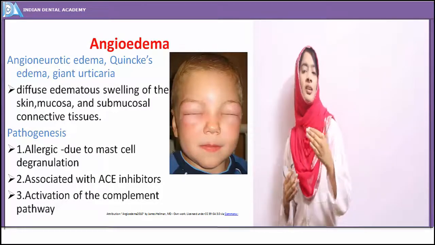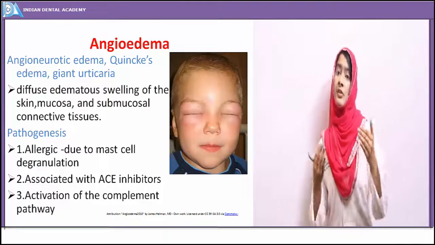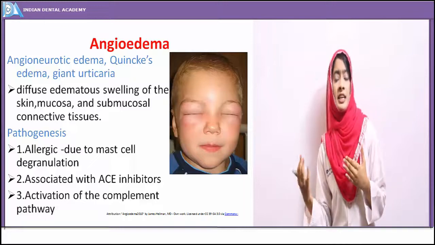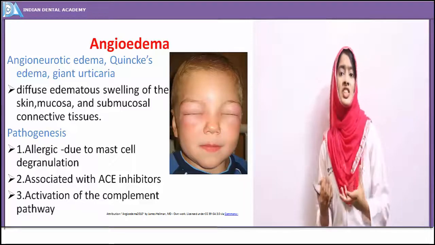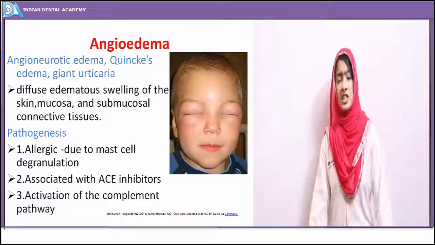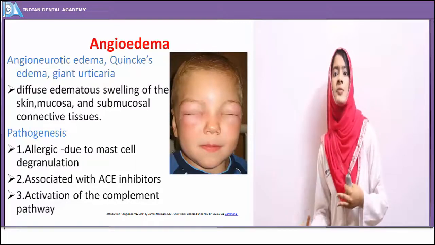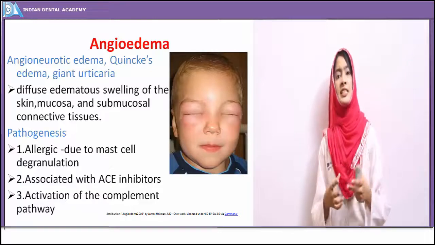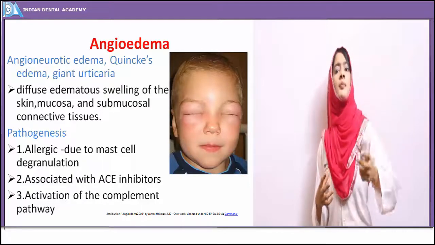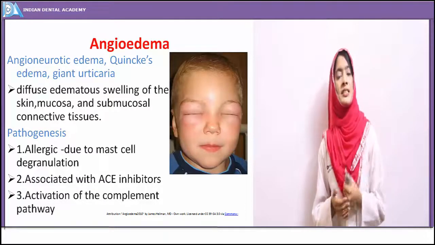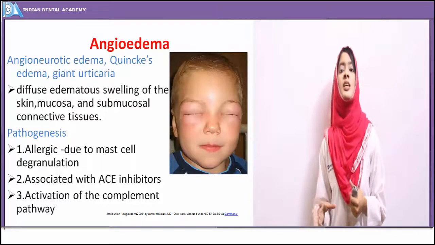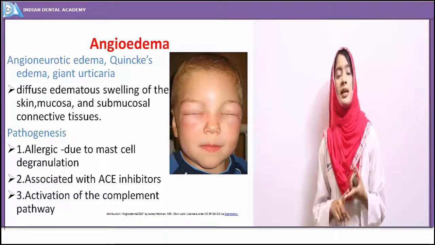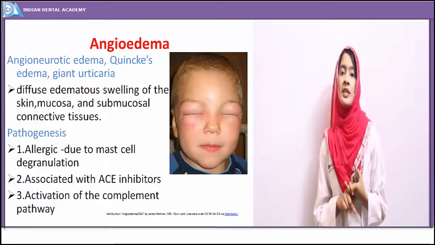How does the allergy occur? There are a variety of pathogens entering our body, that is, the antigens which we are exposed to. The antigens may be either a food substance to which we are allergic or a drug to which we are allergic. These go and bind to the mast cell. So the mast cell degranulates, histamine is released, and an IgE-mediated hypersensitivity reaction occurs, thereby releasing the inflammatory mediators.